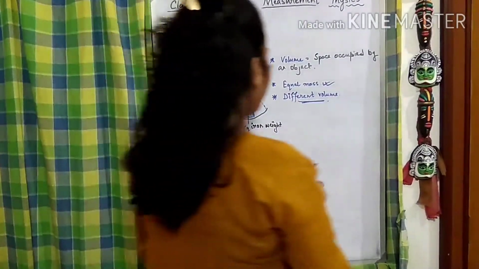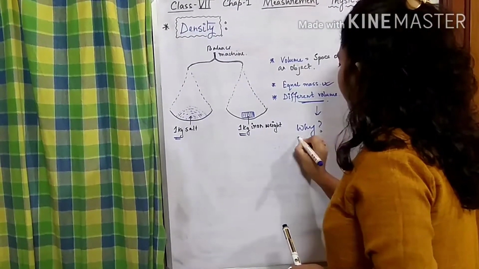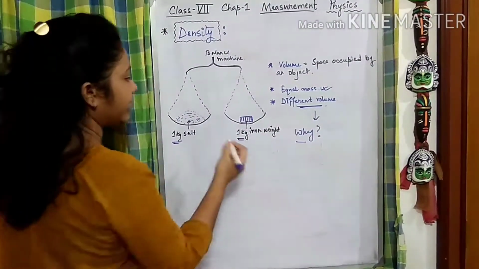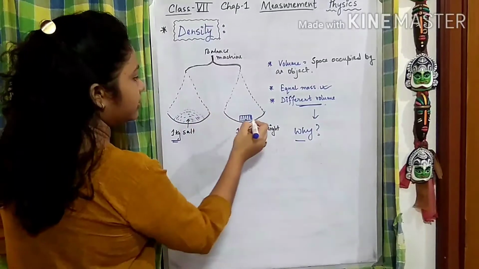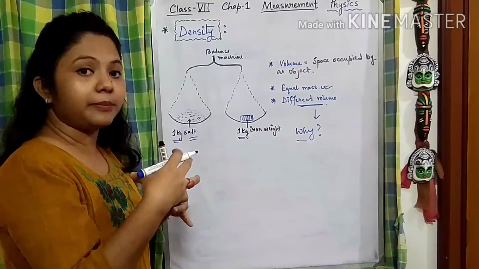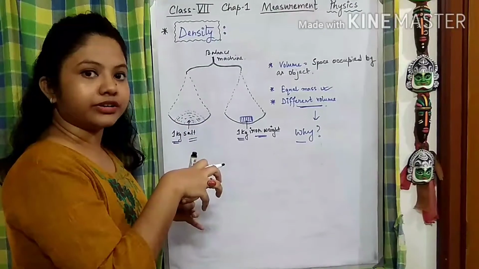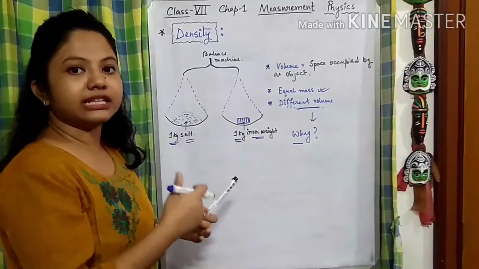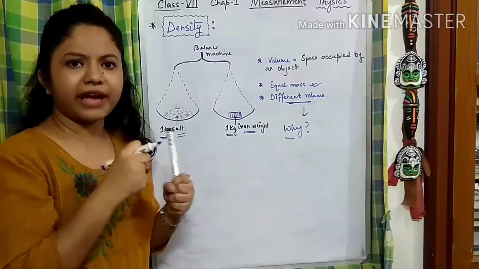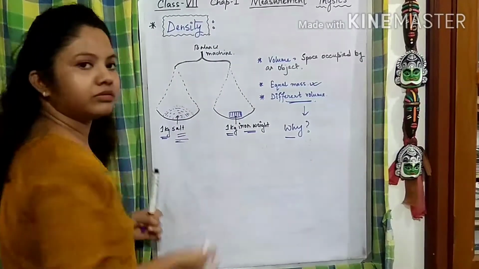The explanation is that the molecules in the salt are less closely packed than the particles or molecules within this iron weight. Or inversely, the molecules within this iron weight are much more compactly packed than the salt, right?